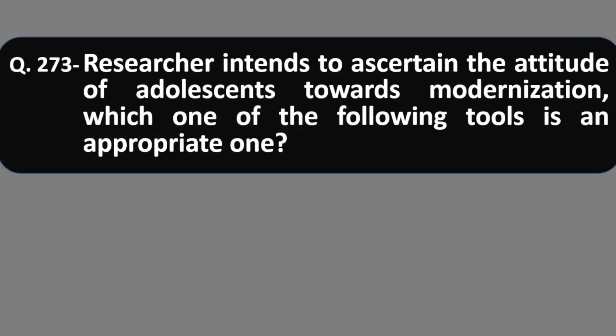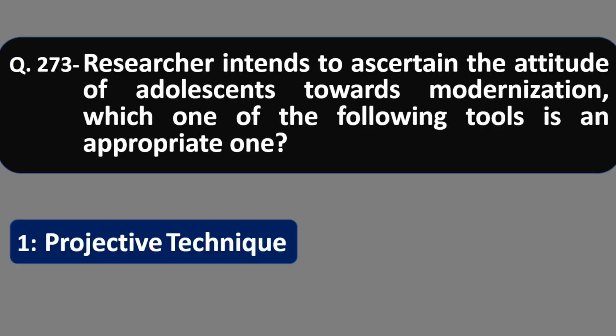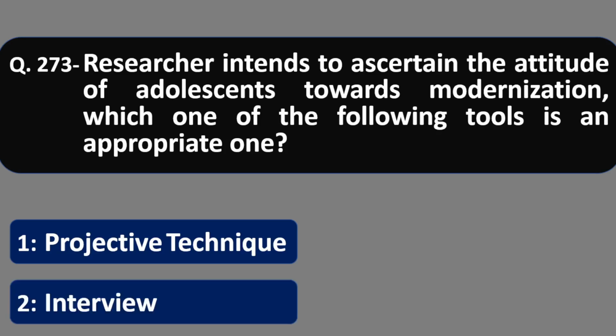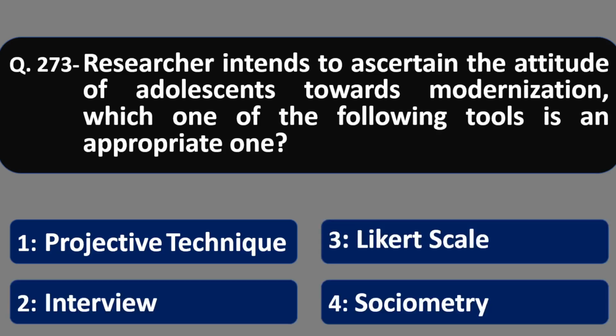Question 273. A researcher intends to ascertain the attitude of adolescents towards modernization. Which one of the following tools is an appropriate one? Projective technique, interview, Likert scale, sociometry. Friends, attitude, Likert scale. Option number 3 is correct out of the options given.